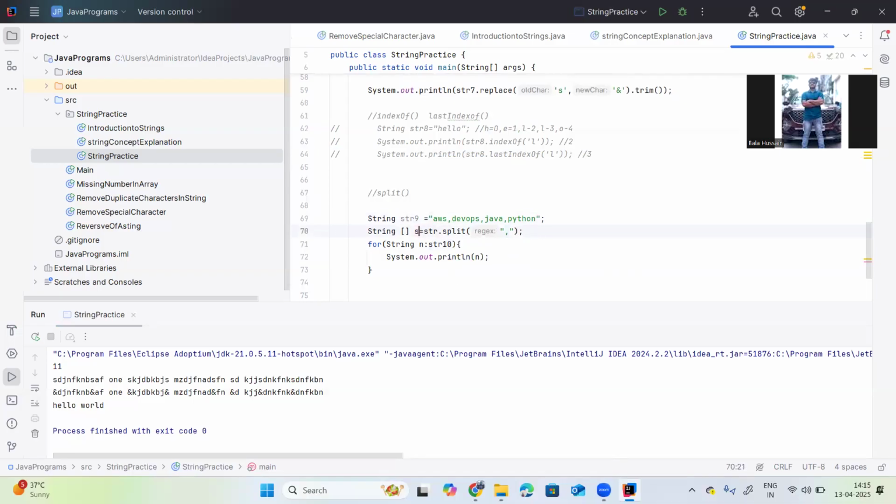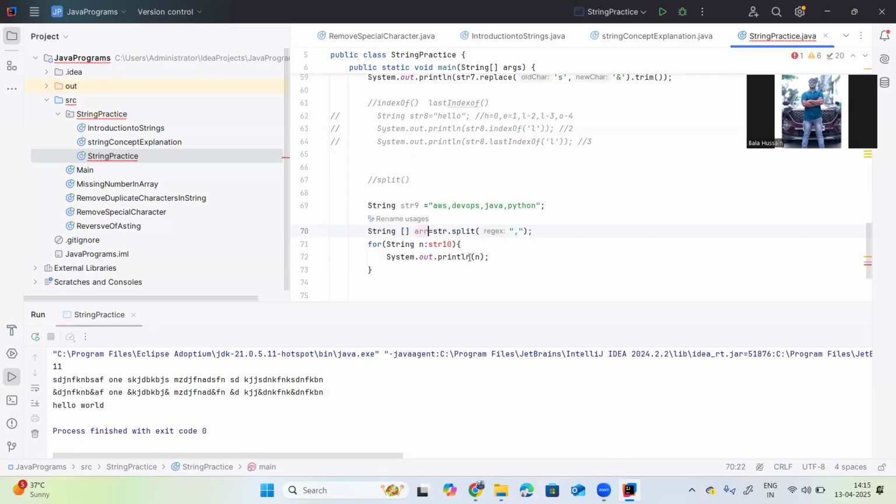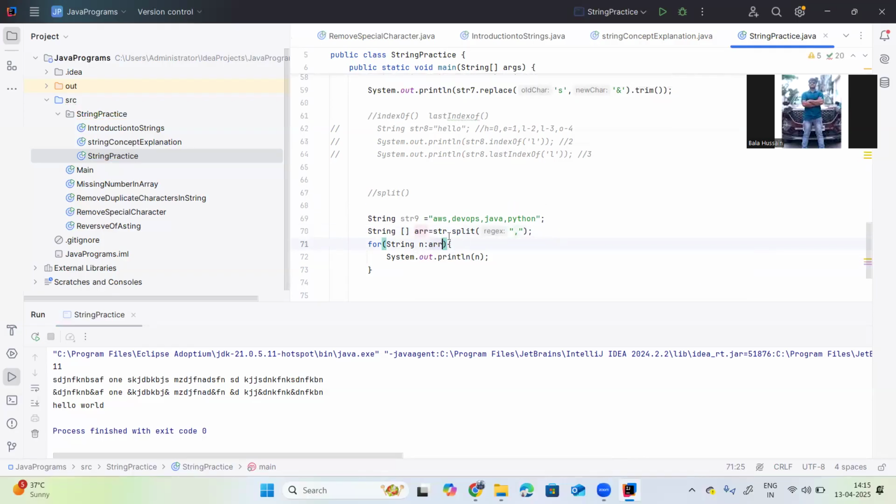Here I'm creating the string array. So I'm just providing this array, right? Here I need to give the array, not str dot, right? So that's why it is not working. I'm giving str, so that's why it was not giving the results. Now it will execute.